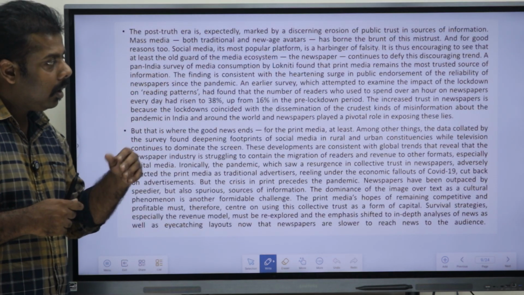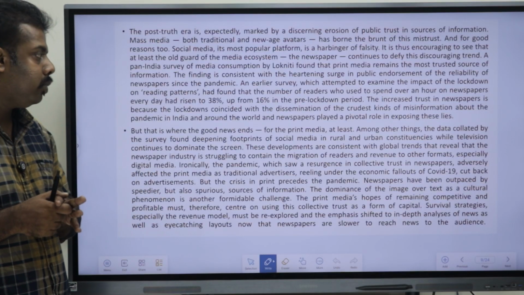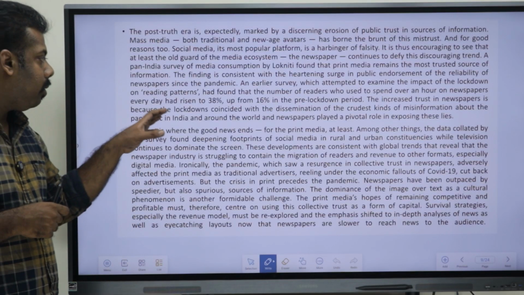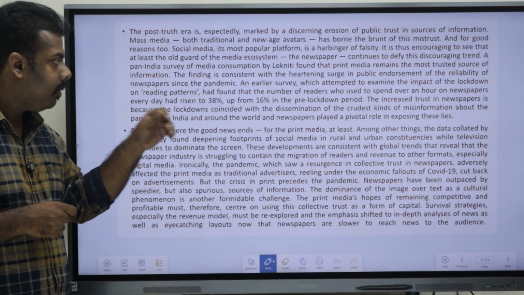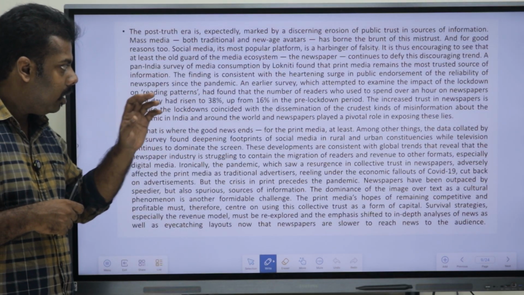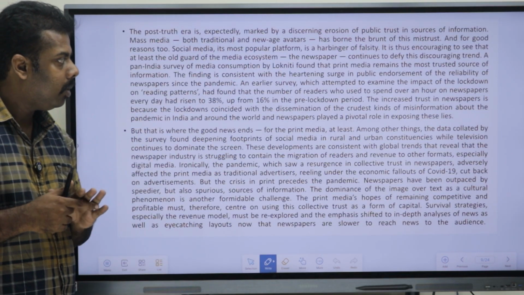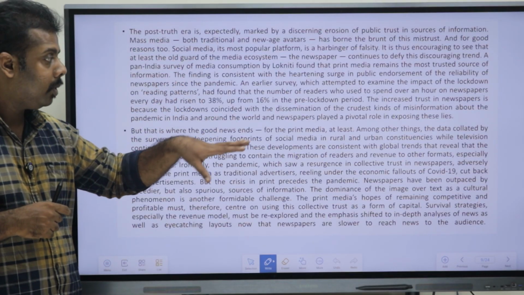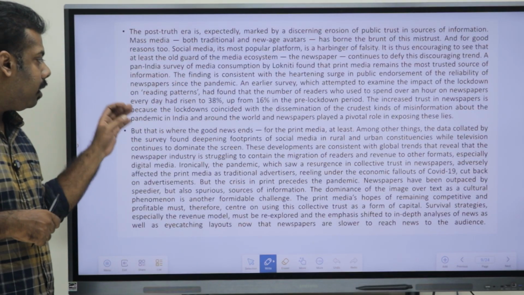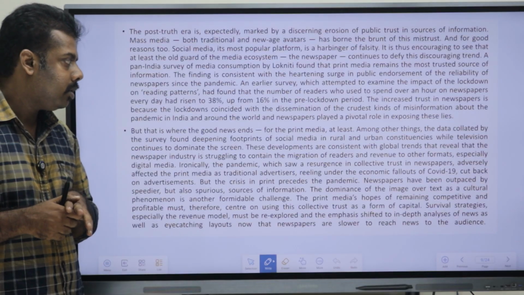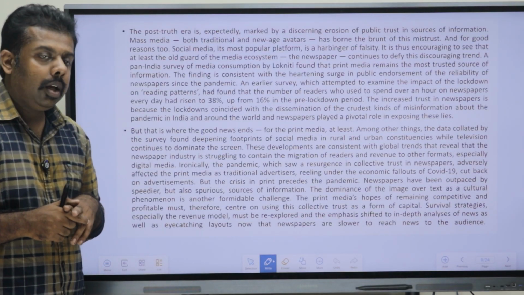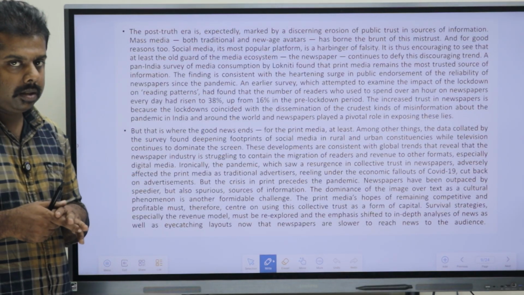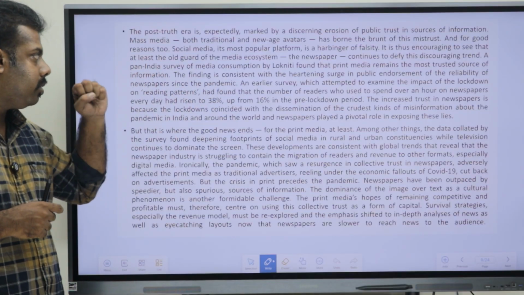The increased trust in newspapers is because the lockdowns coincided with the dissemination of the crudest kinds of misinformation about the pandemic in India and around the world, and the newspapers played a pivotal role in exposing these lies. Okay, so this has been said in the first para.